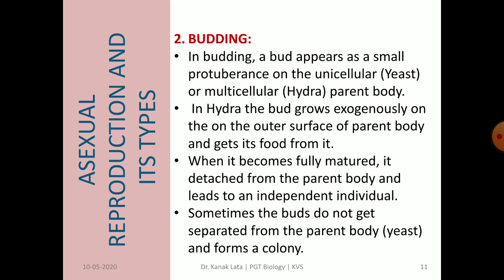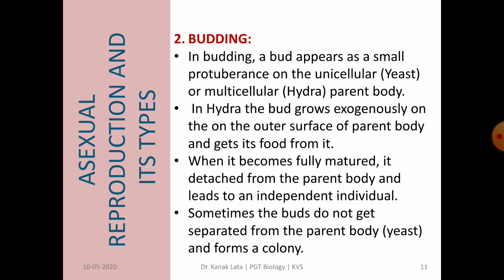This bud may arise in a unicellular organism like yeast or in a multicellular organism like hydra. The bud always appears exogenously, that is outside the parent body, and it gets nutrition from the parent body.